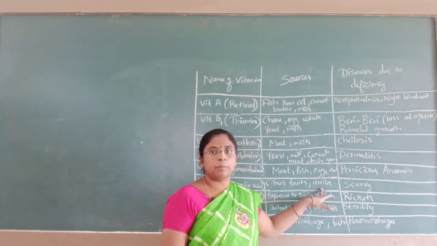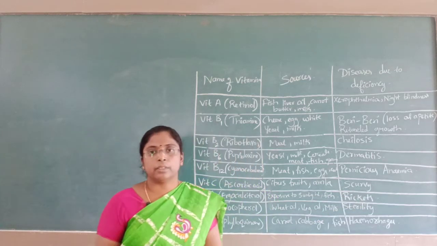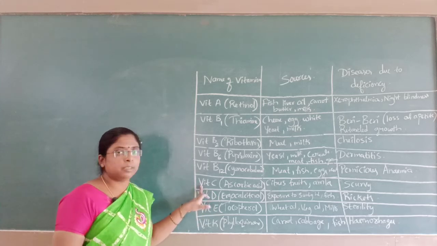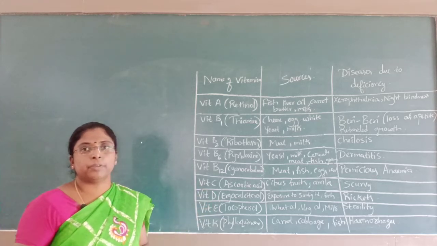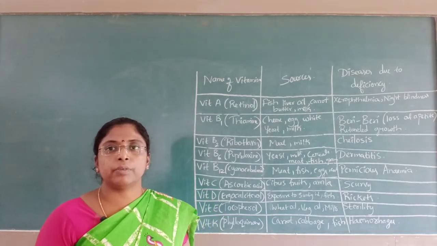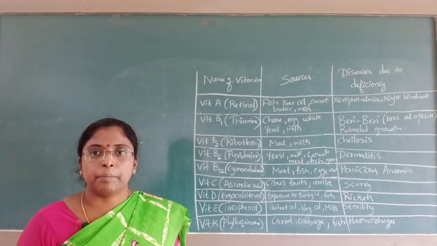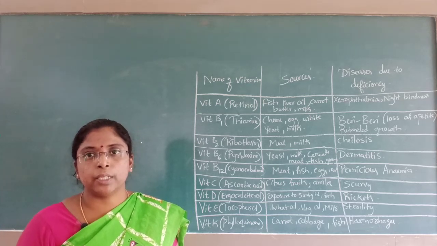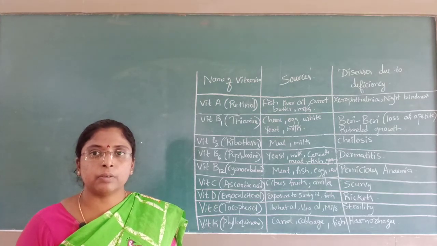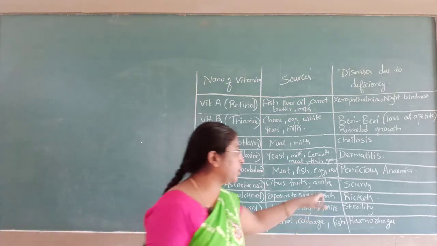Vitamin C, known as ascorbic acid, is present in citrus fruits as well as in amla. Deficiency causes the disease known as scurvy. Due to scurvy, the bones become very soft and fragile. The breaking of bones takes place very easily. The bending and breaking of the bones is known as scurvy.